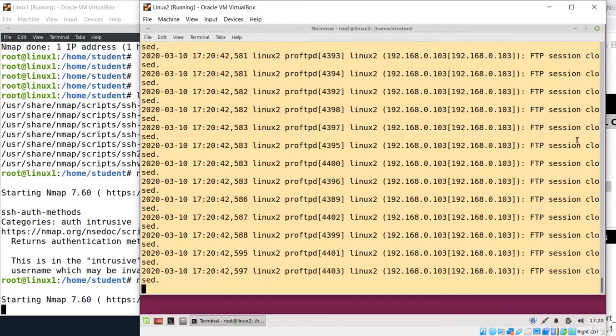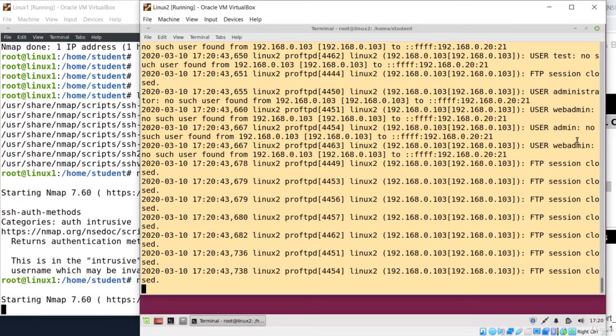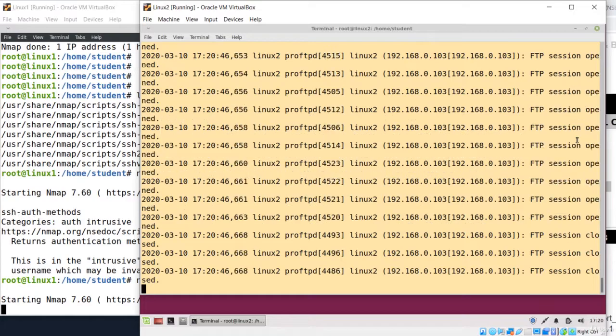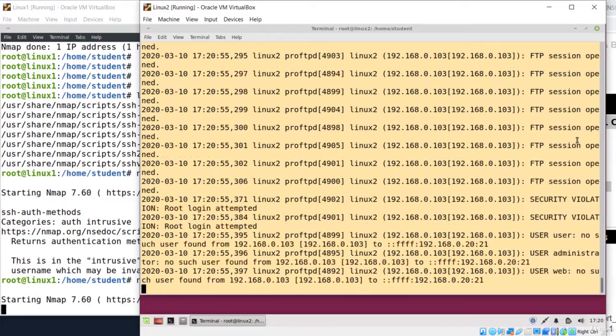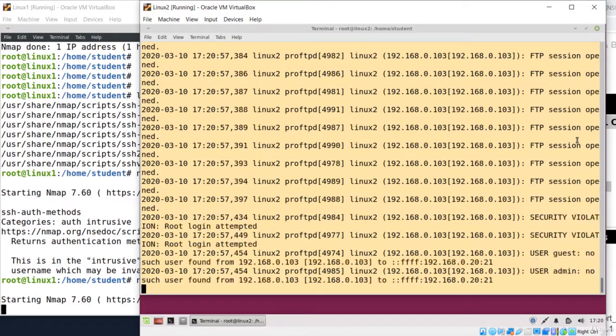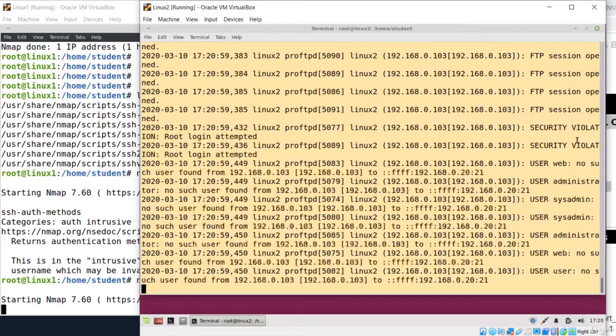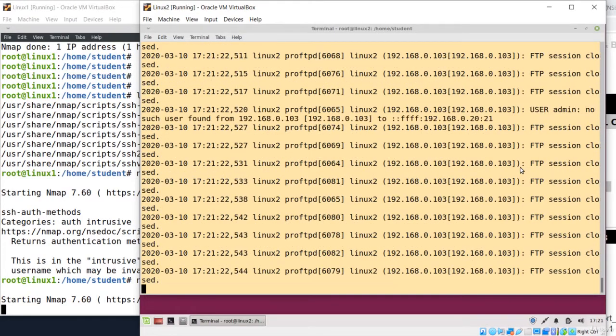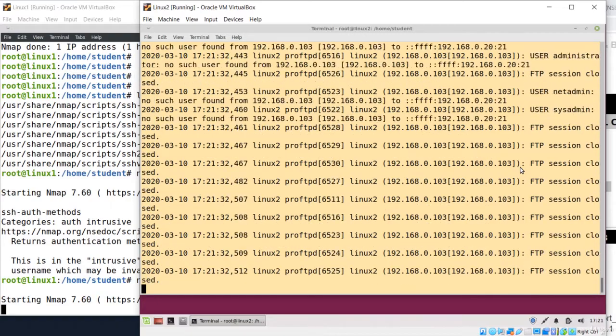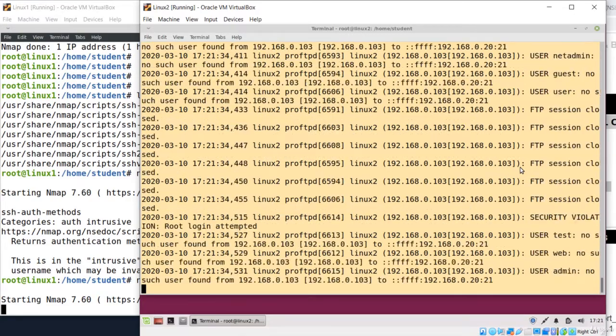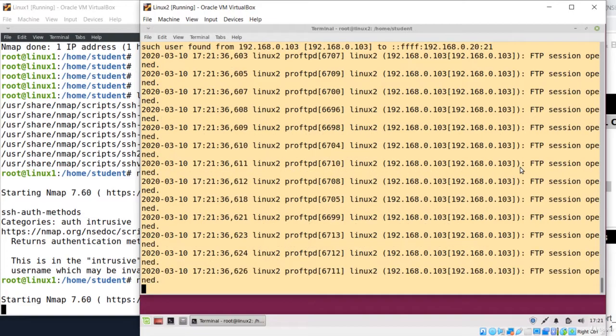Note that many NSE scripts do not simulate the attack, but really launch it. Take care not to break systems when testing Nmap NSE scripts. Okay, that's all. In this lecture, we saw that Nmap is one of the most valuable reconnaissance tools used both by black and white hat hackers.